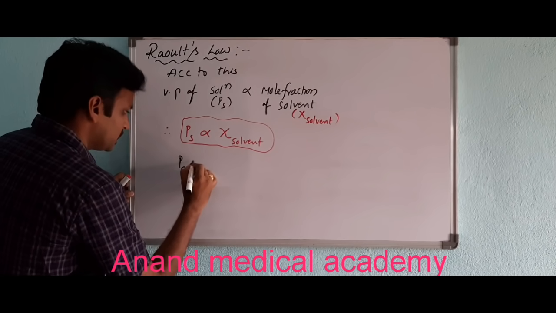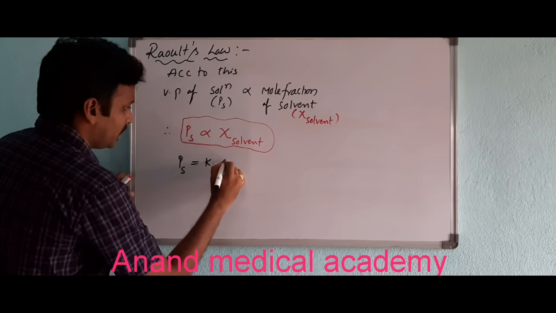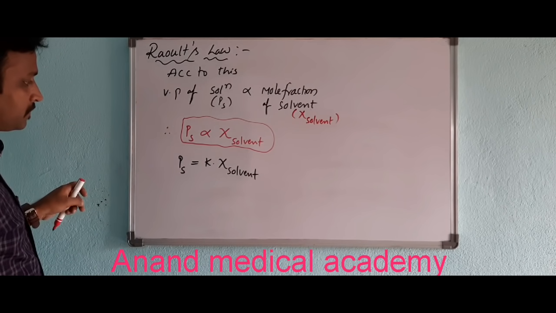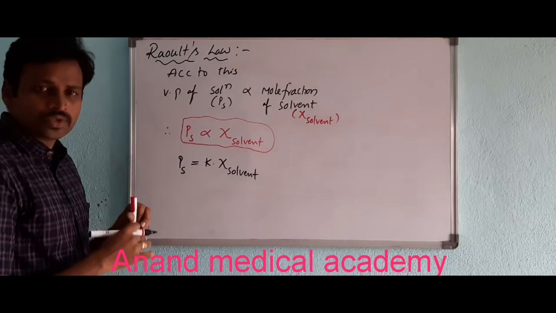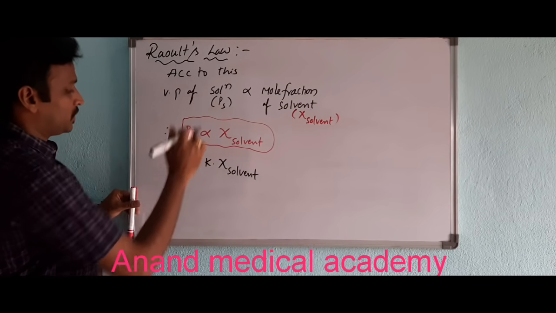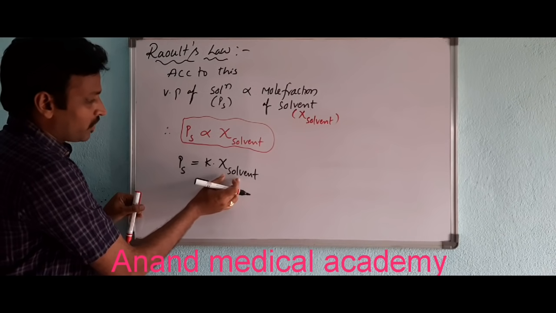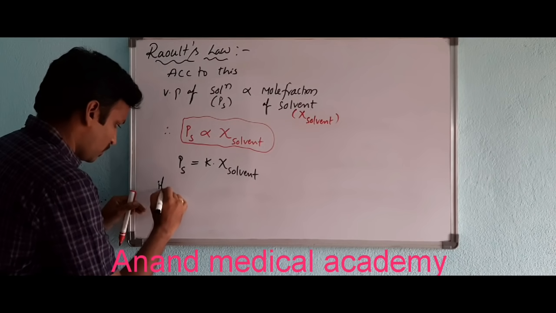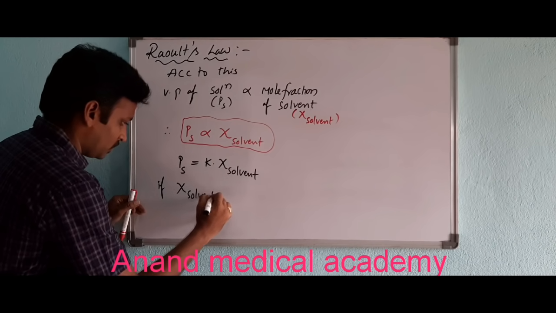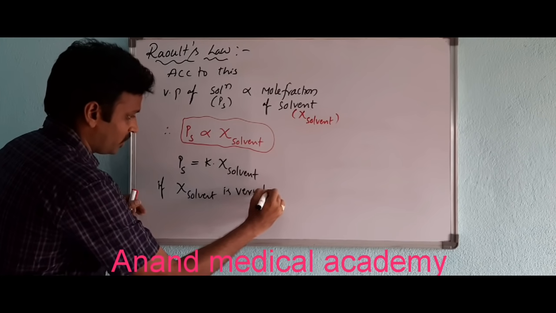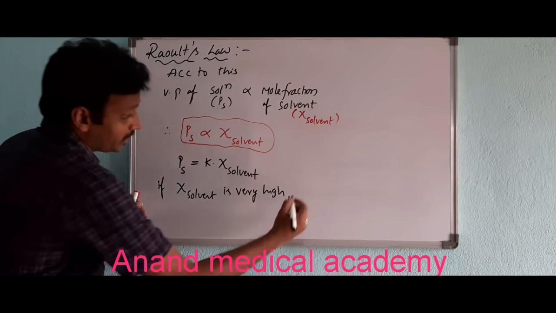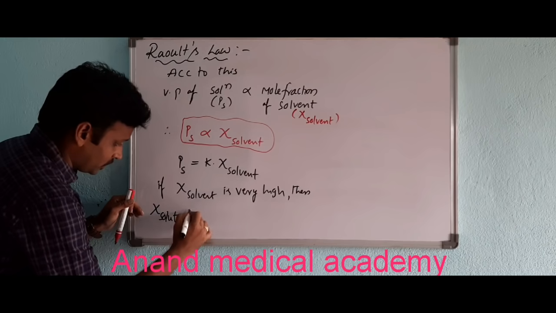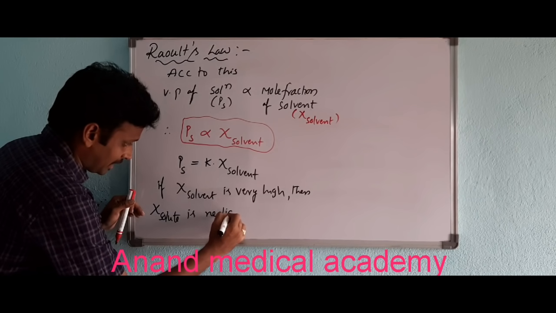Ps equals some constant K into mole fraction of solvent. What exactly is K? K is a proportionality constant, and Ps we know is the vapor pressure of solution. See, if the mole fraction of solvent is very high, then what happens? Then the mole fraction of solute is negligible.